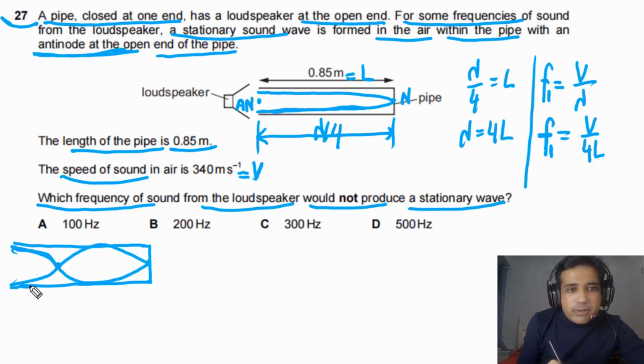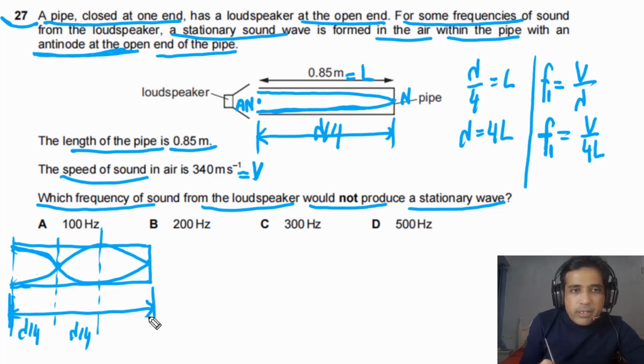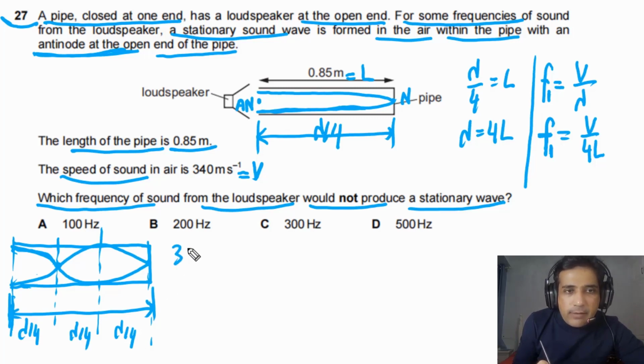In this case we can see the distance between a node and an antinode, this distance, is equal to lambda by 4, and this distance between node and antinode is also lambda by 4, and this one is also lambda by 4. So in this case we have 3 lambda by 4 equal to L. From here we can say lambda is equal to 4L by 3.